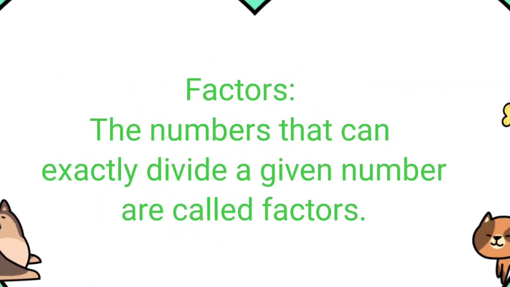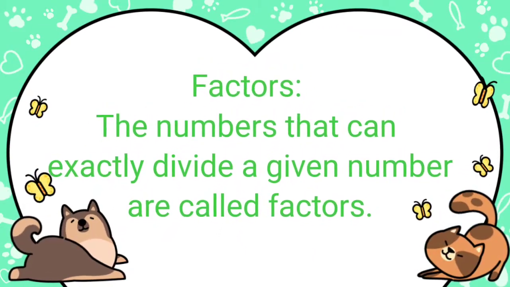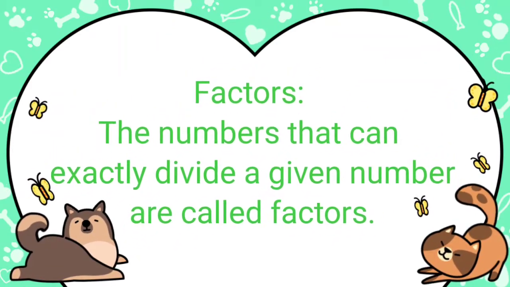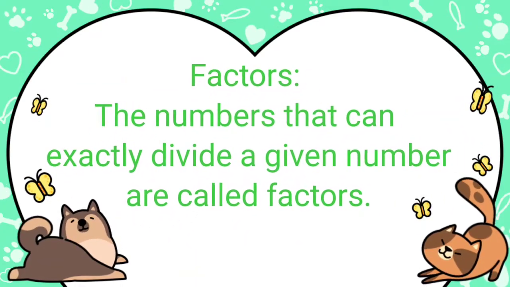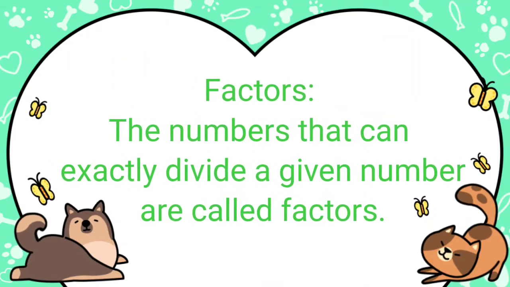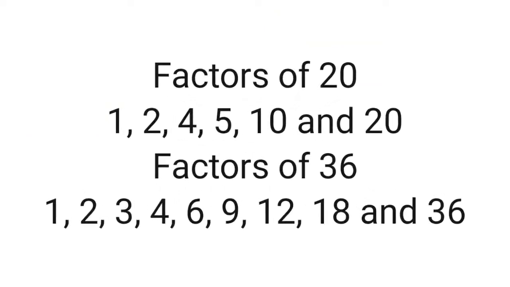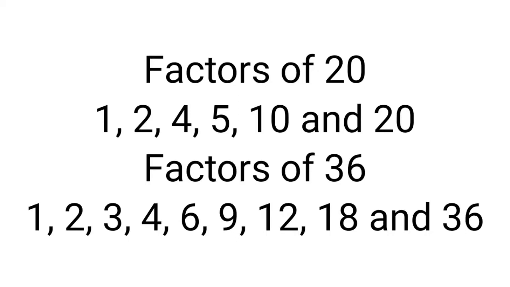The numbers that can exactly divide a given number are called factors. Or factors are those numbers which can exactly divide a given number. Here 1, 2, 4, 5, 10 and 20 are those numbers which can exactly divide 20. So we can also say that 1, 2, 4, 5, 10 and 20 are the factors of 20.